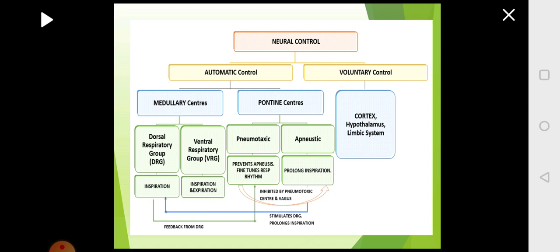When you look at the neural regulation, there are two main centers which control respiration. One controls the automatic or involuntary respiration. The other one is the voluntary respiration. Voluntary respiration means sometimes you can control the rate of respiration.